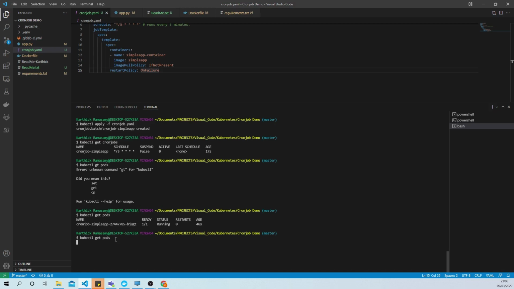Let's see the pod status now. Okay, as you can see, the pod has been completed. So there are no pods currently running. Let's see what the pod has executed.